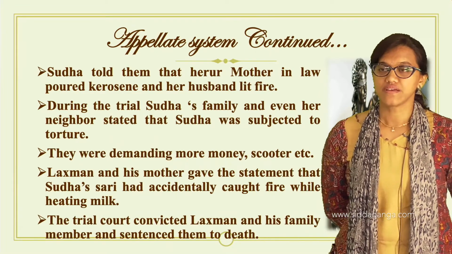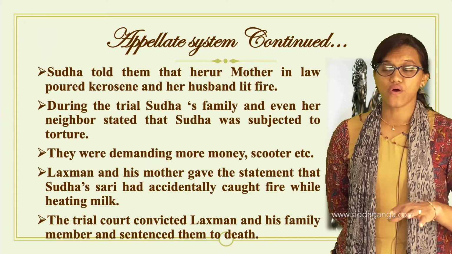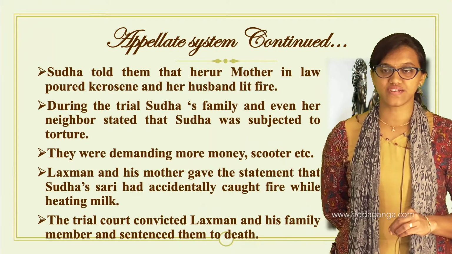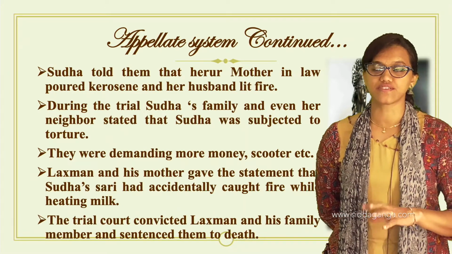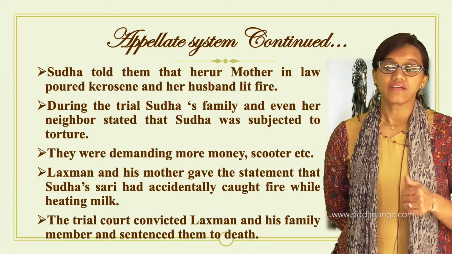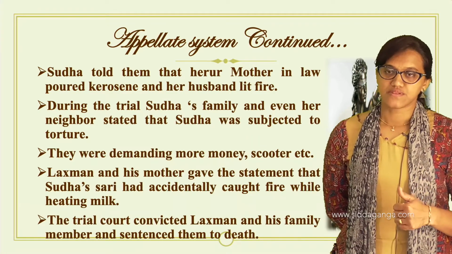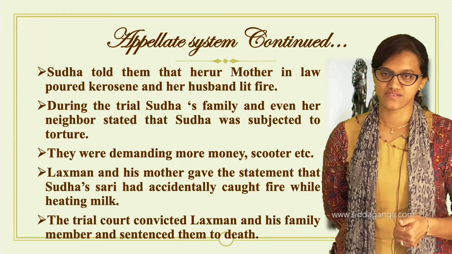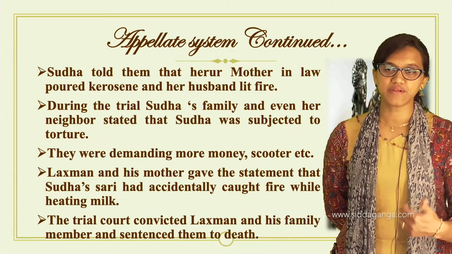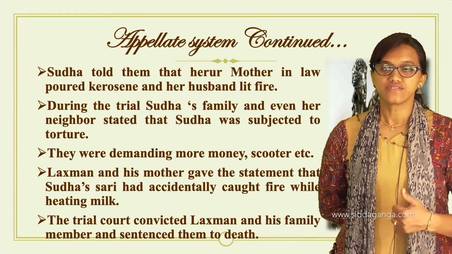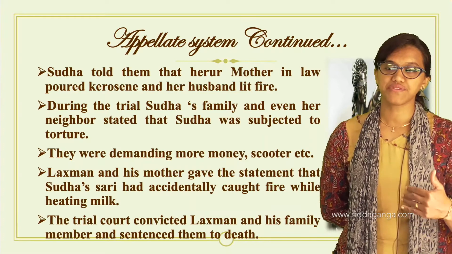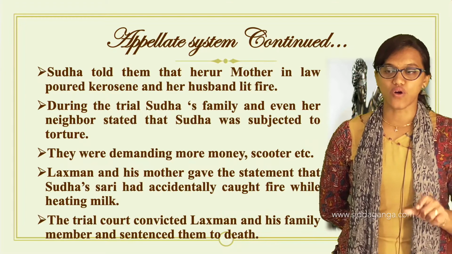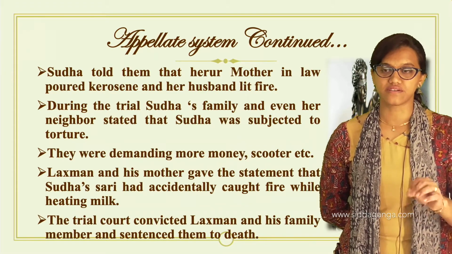Now, let me tell you, the court always follows the principle of natural justice. So what is this principle of natural justice? It includes two things. The very first is audi alteram partem, nothing but the court has to hear both the sides. It is not only hearing one party and then deciding, that won't be the right thing. So both parties should always be heard. That is referred to as audi alteram partem, which is a principle under natural justice.